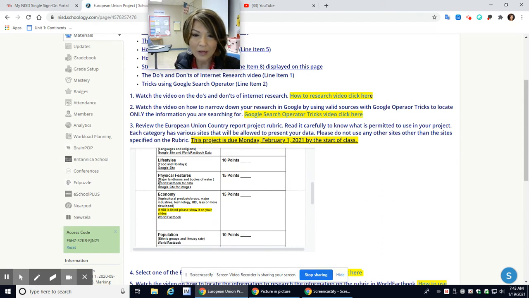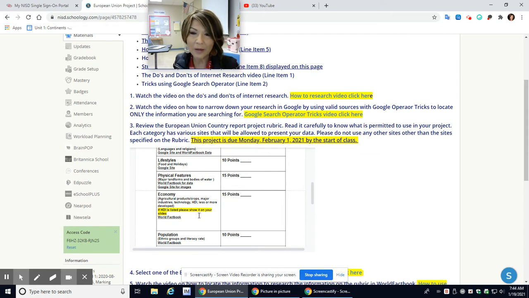Images, those are images. Physical features, you will get that from World Factbook, and you can provide images from Google. Economy, it must be from World Factbook. Now you'll notice here it says if each HDI is listed, please show it on your slides.